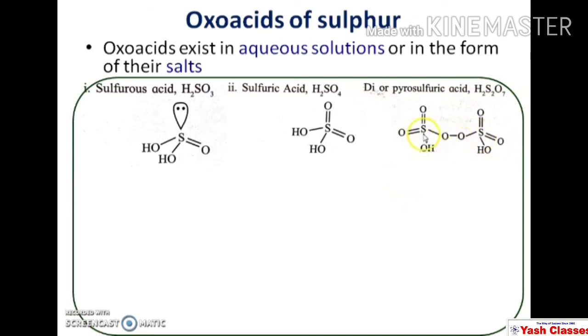Now in each unit, sulfur is attached to oxygen by means of double bond. There are 2 sulfur oxygen double bonds in each of the units, whereas sulfur is also attached to OH groups also.